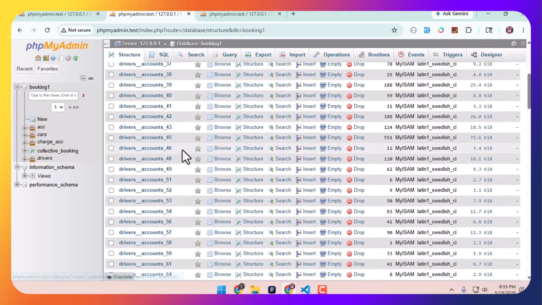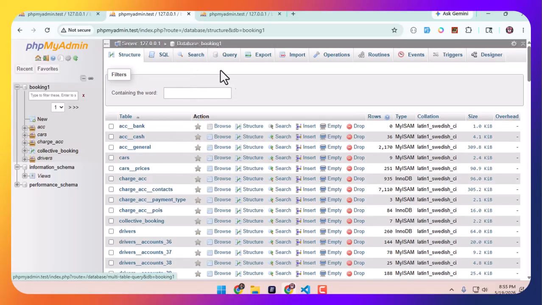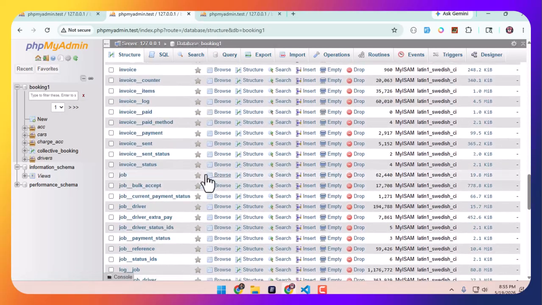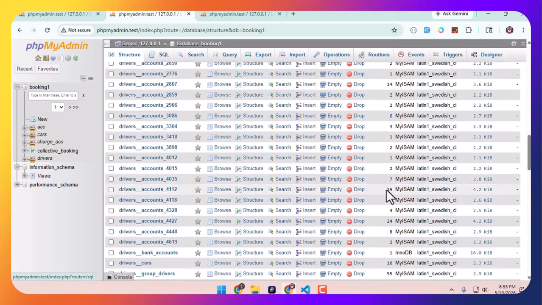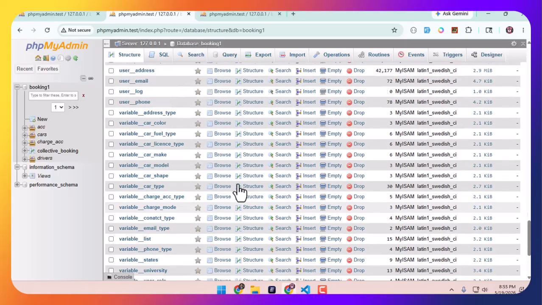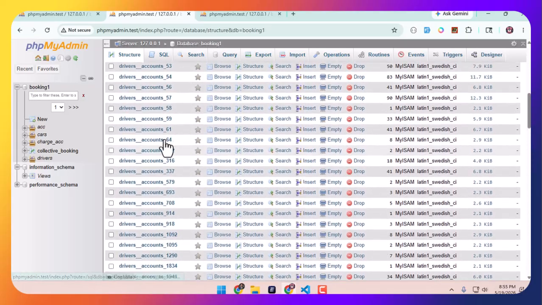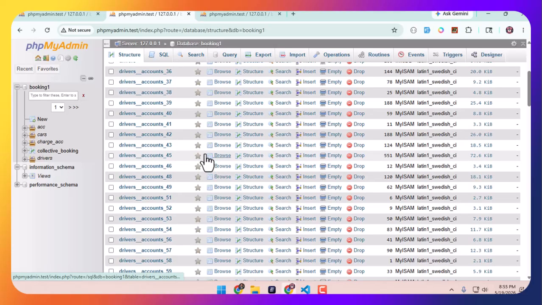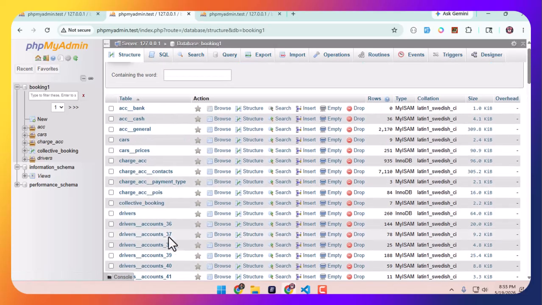So check. Now all the booking driver data has been deleted. We have already limited it to 120 tables now, and this data we will also delete. In the Laravel framework we will make it one table, and all user data goes into the driver account. The driver account is our main table.